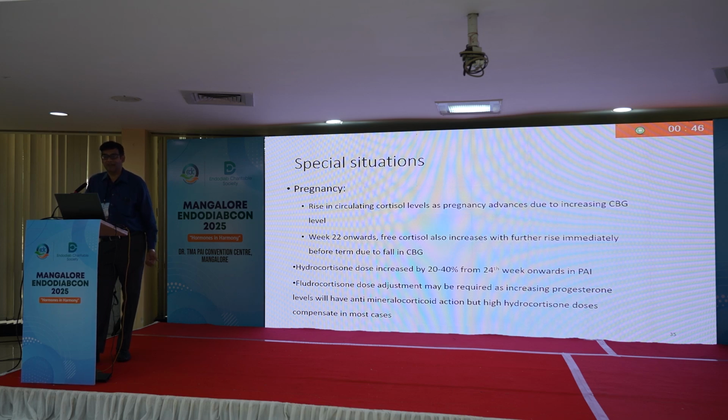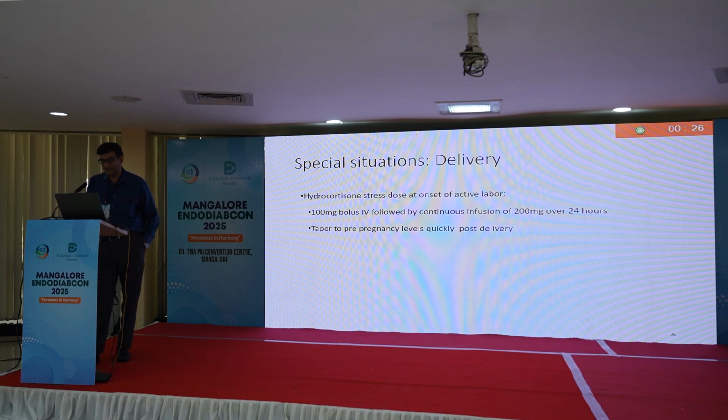A very important thing in pregnancy is progesterone, which acts as a mineralocorticoid receptor antagonist. So the fludrocortisone dose might have to be increased in pregnancy, but if it is getting offset by just increasing the hydrocortisone dose, no problem. Otherwise, fludrocortisone also needs to be increased. For delivery, you cover it with IV steroid, 100 mg bolus, followed by 10 mg per hour till the patient is fit to eat properly, then taper to the pre-pregnancy doses quickly.